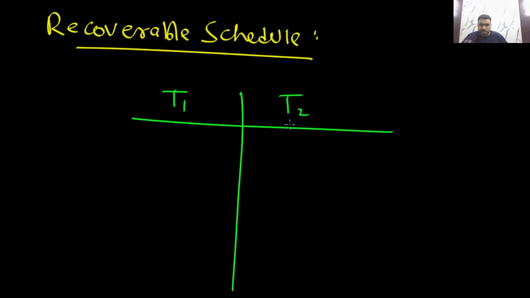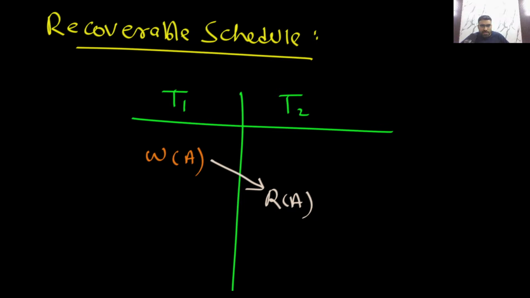If T1 is writing some item, and T2 is reading the item which is written by T1, basically T2 is reading from T1.